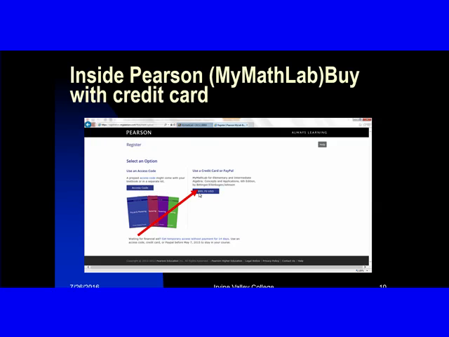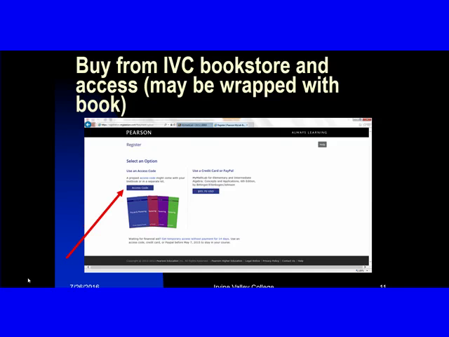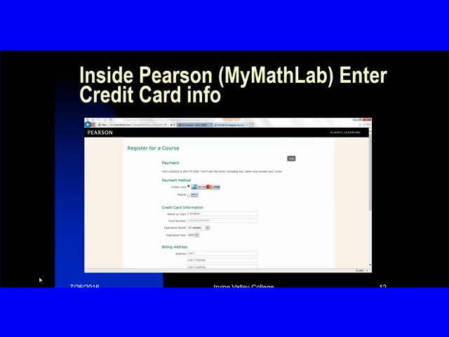Standalone may be more expensive than this credit card option. When you click on the credit card option, it's going to give you this. Now you are going to enter that information in there along with your username and password. What I would like you to do is use your username as the first part of your email address.